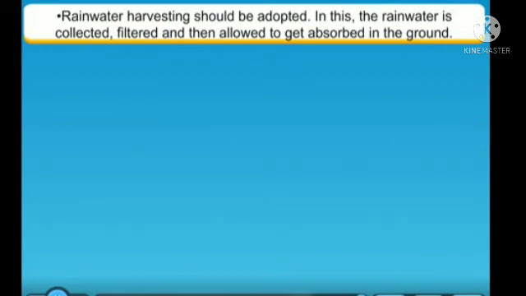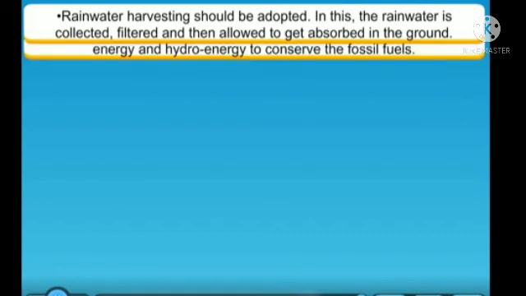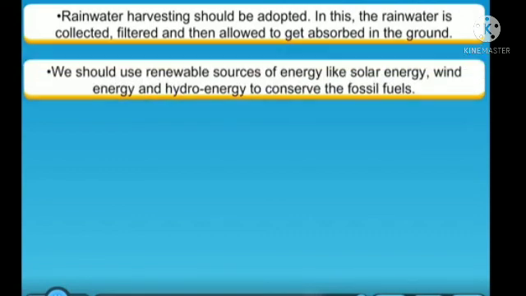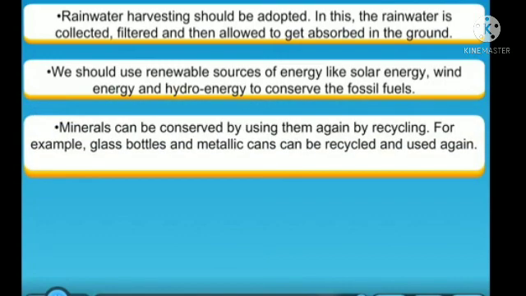In this, the rainwater is collected, filtered, and then allowed to get absorbed in the ground. We should use renewable sources of energy like solar energy, wind energy, and hydro energy to conserve the fossil fuels. Minerals can be conserved by using them again by recycling. For example, glass bottles and metallic cans can be recycled and used again.